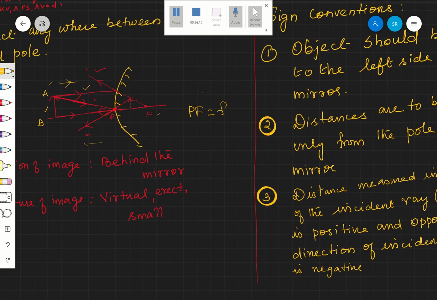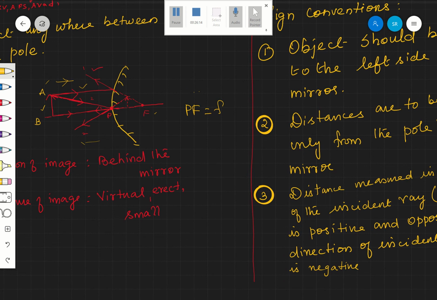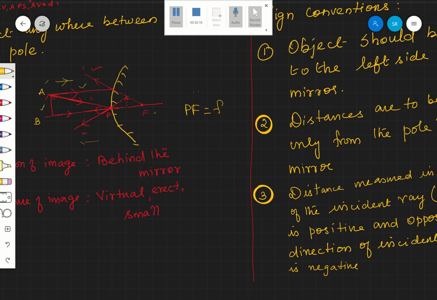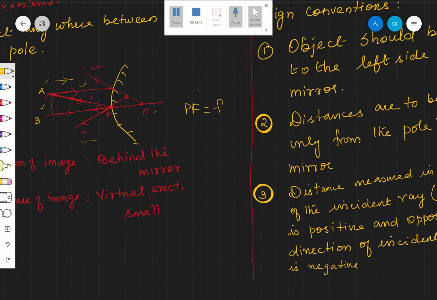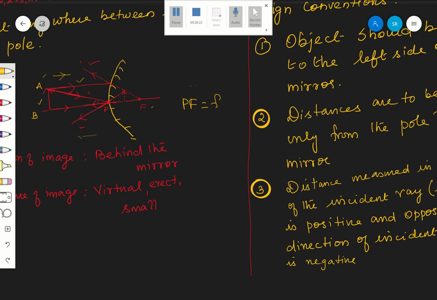Once again, I'm coming. PB, that is negative. PF, it is from left to right, that is positive. Why always distances are to be measured only from the pole. Okay. Right. Then the fourth one.